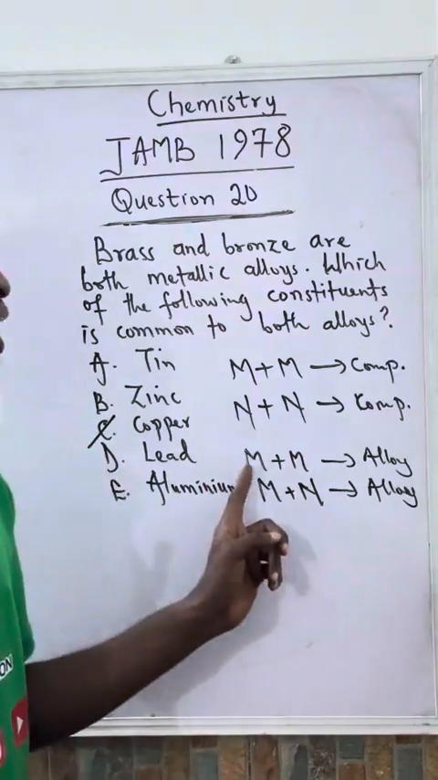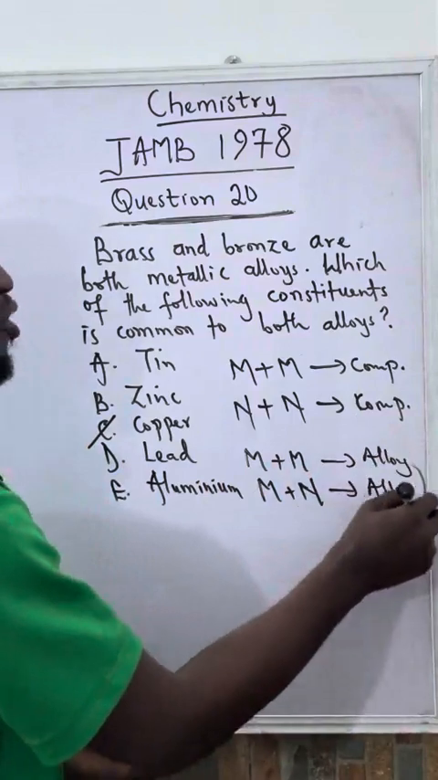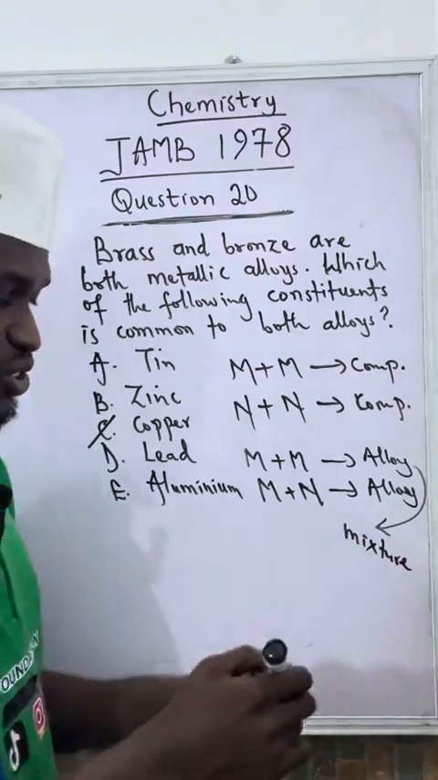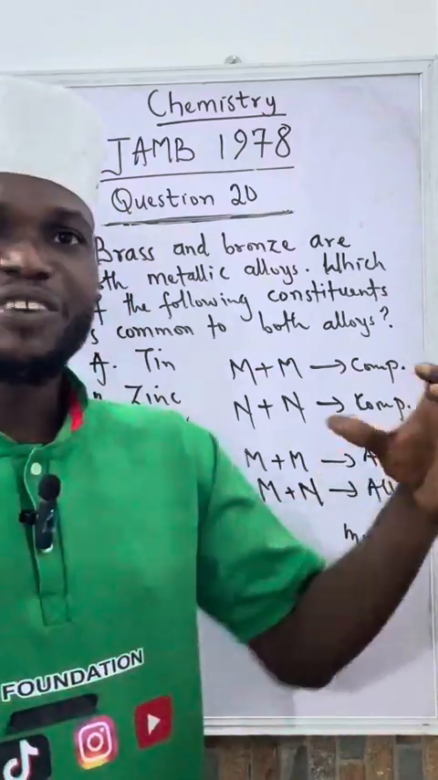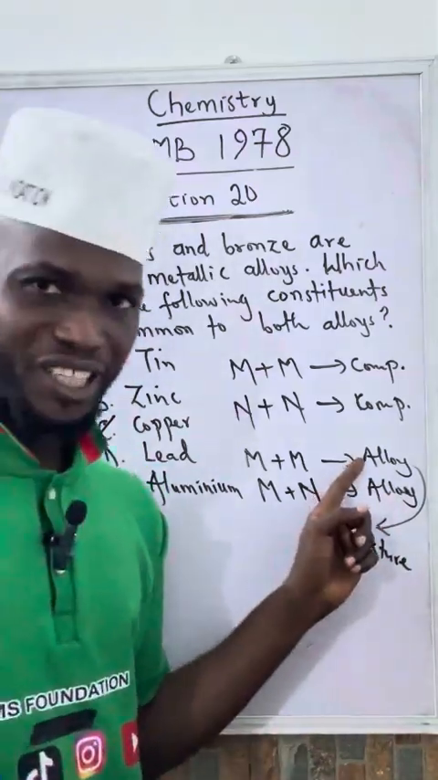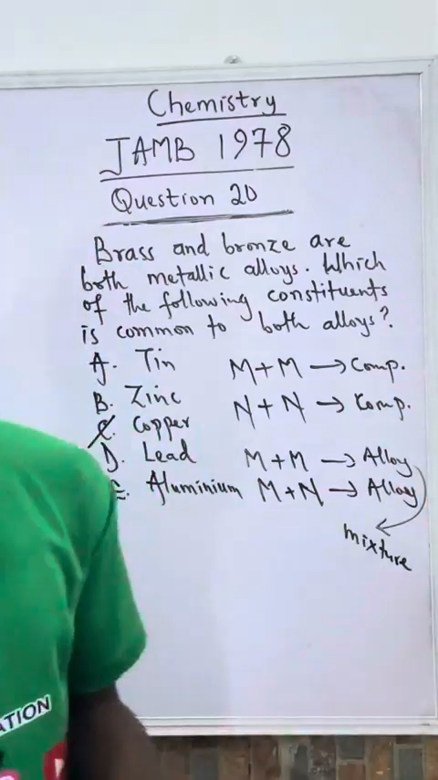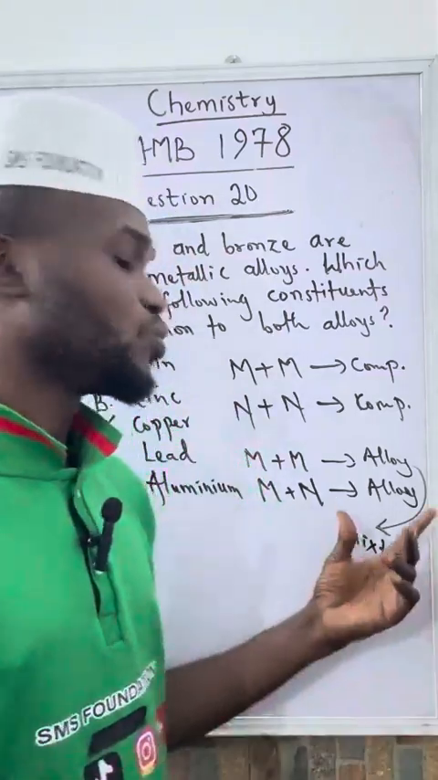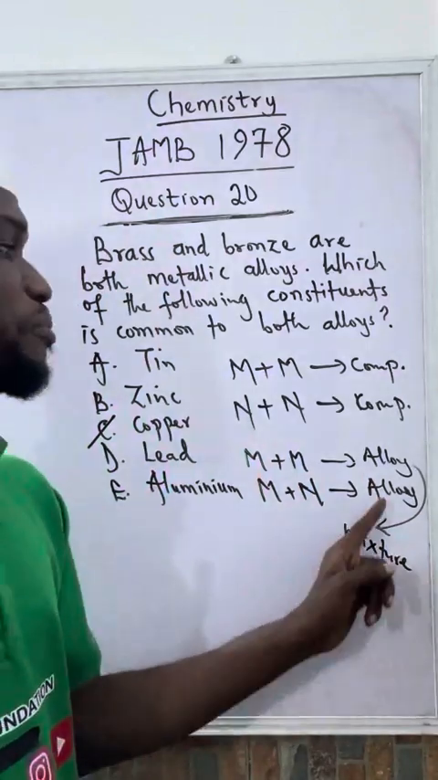So when metal combines with metal, they form alloy, and this alloy is not a compound, it's a mixture. So it means the combination is not a chemical combination, it's a physical combination. They mix together to produce alloy. They mix together intimately, but we can use physical means to separate them. So that's why we call it mixture.